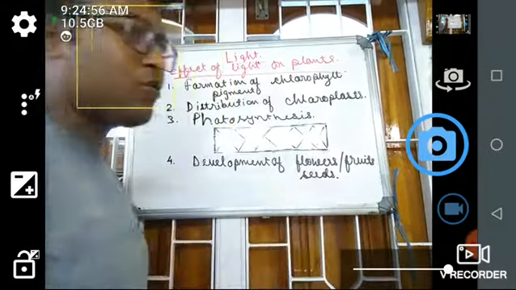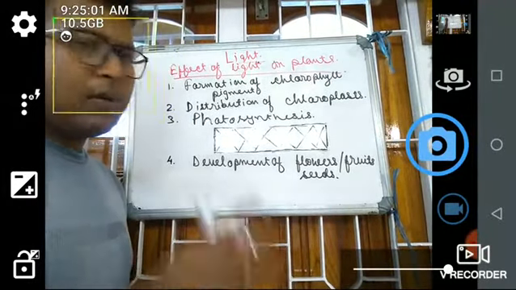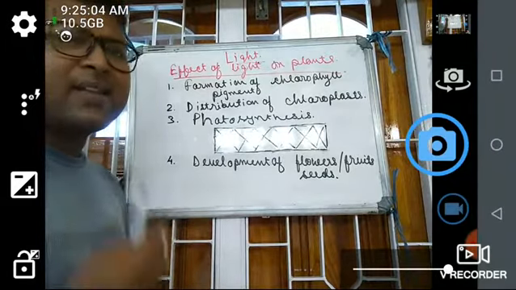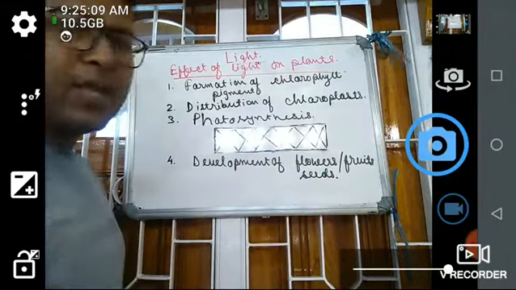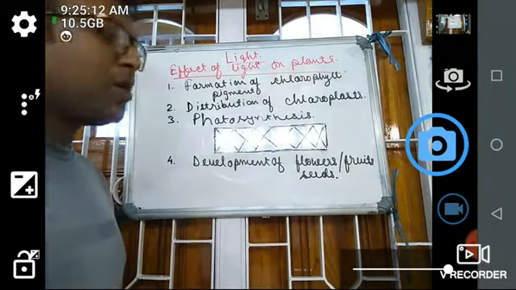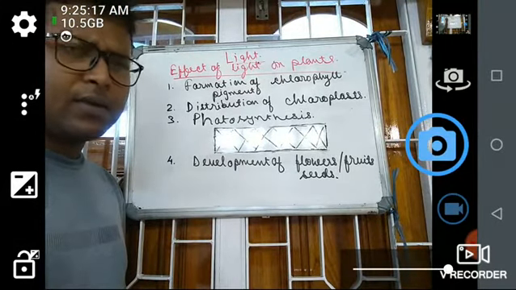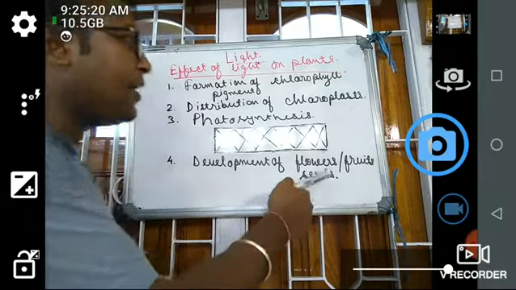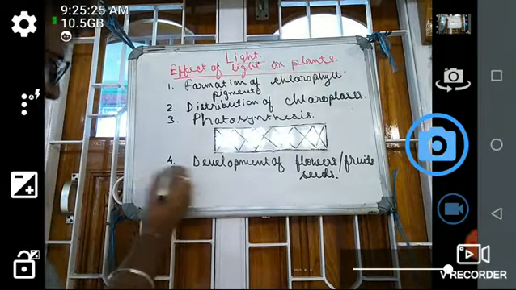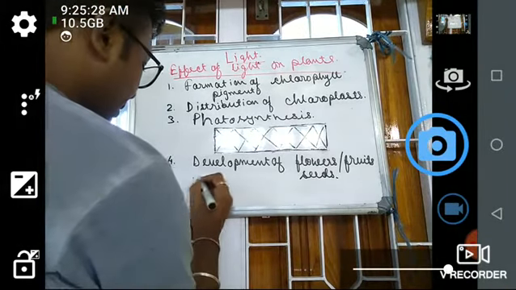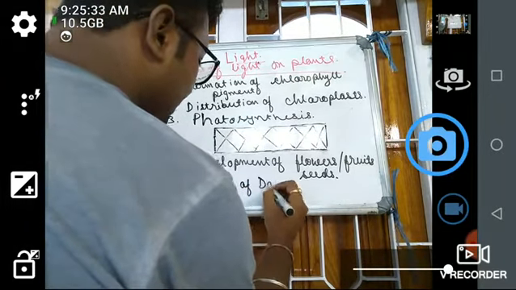So same thing with the fruits. Some fruits ripen during various times of the year or various seasons. Okay, so they ripen in various seasons. So the same thing with the seeds. Seed germination also takes place at various times of the year. So that is wholly dependent on the light. Okay. Next, number 5, length of day.